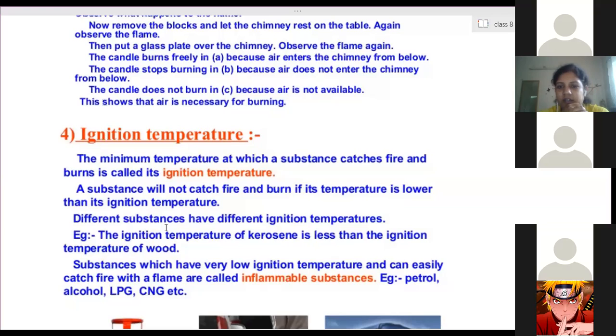Now there is one activity. And then flammable are the substances that do not catch. Flammable and inflammable, both are the same. The substances which produce flame are called flammable. Inflammable also means the substances which produce a faster, quicker flame. Okay.